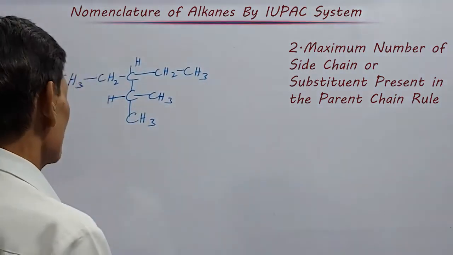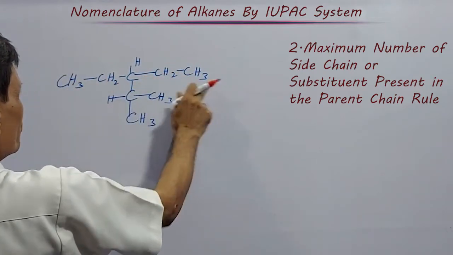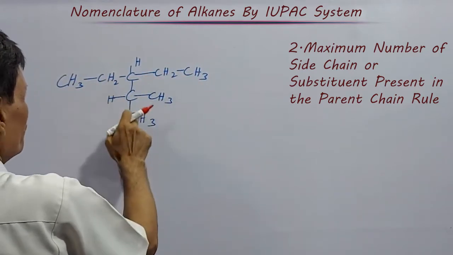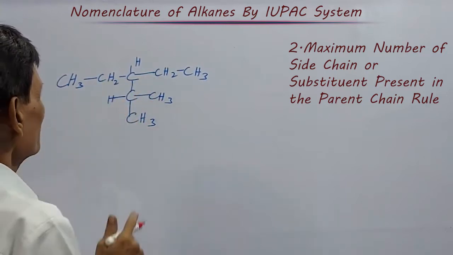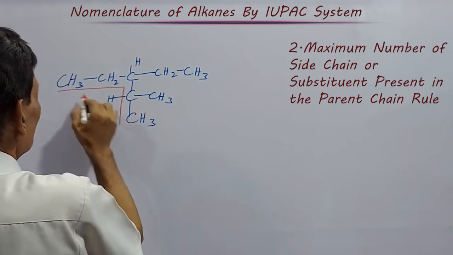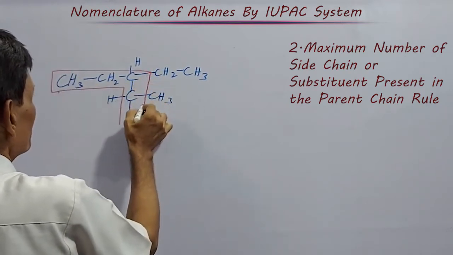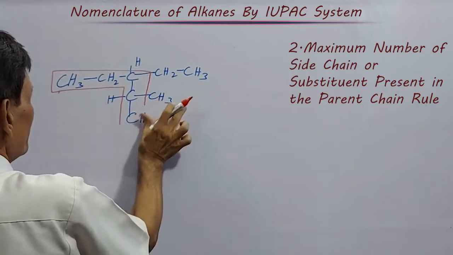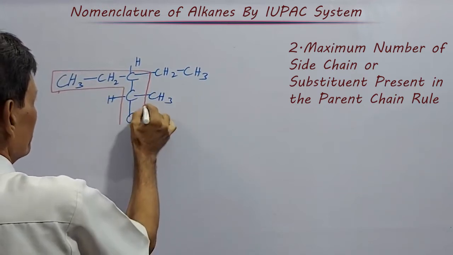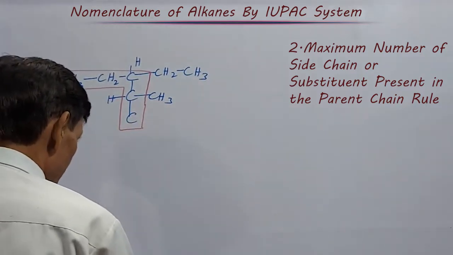Let us see an example. 1, 2, 3, 4, 5, longest chain. Both are the same length, but this one will be the parent chain. Why is it selected as parent chain?